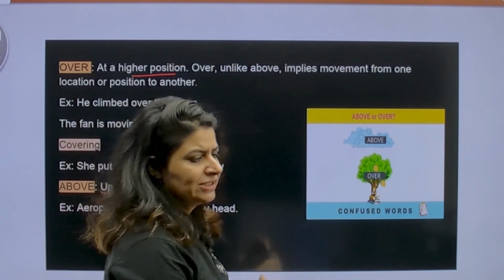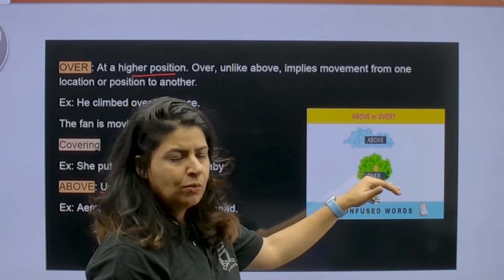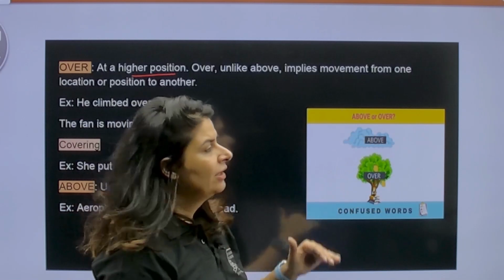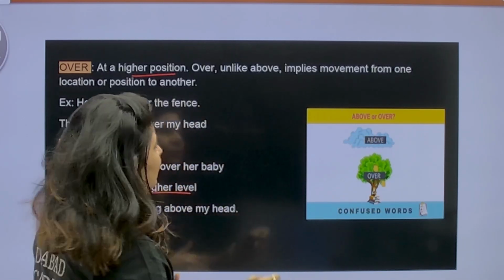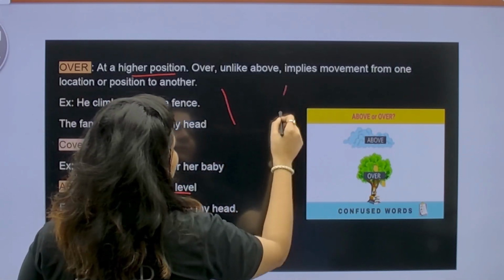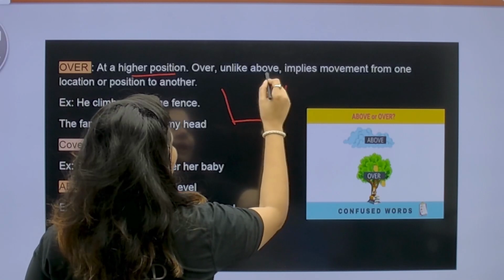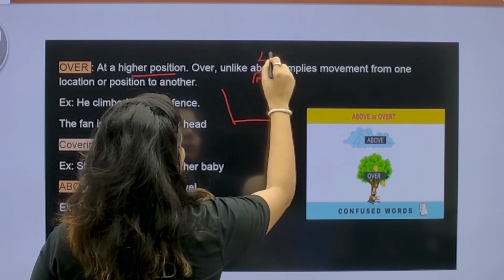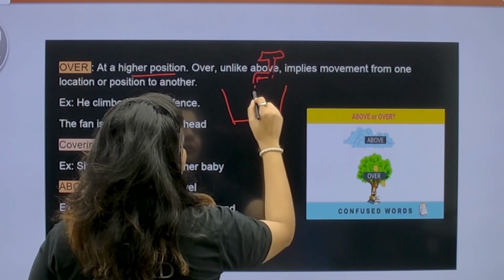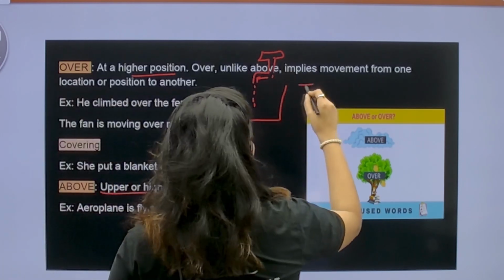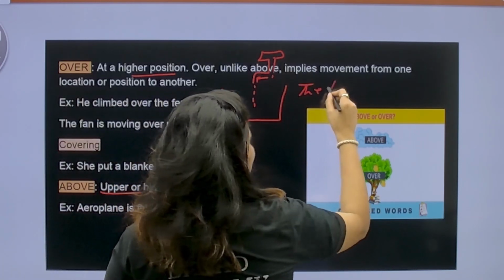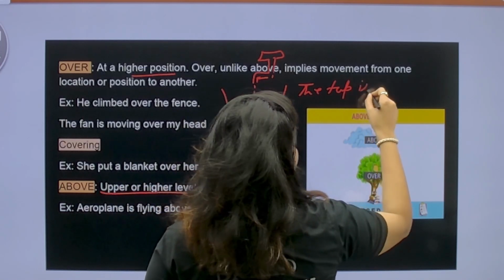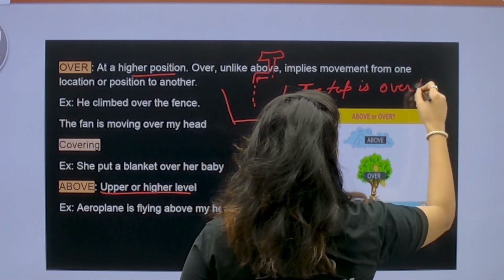I hope this picture is clear to you. Here it is written over, here it is written above. So when we talk about a tap, let's say this is the sink and this is the tap. So what will you say? The tap is over the sink, not above the sink. The tap is over the sink.